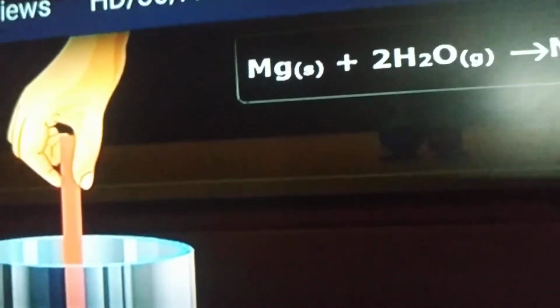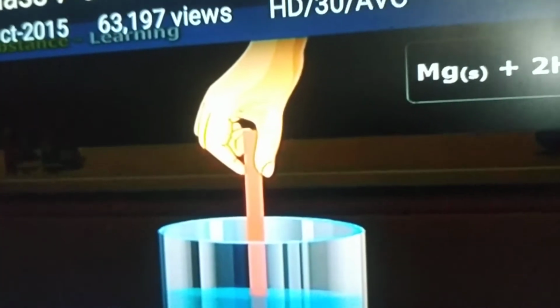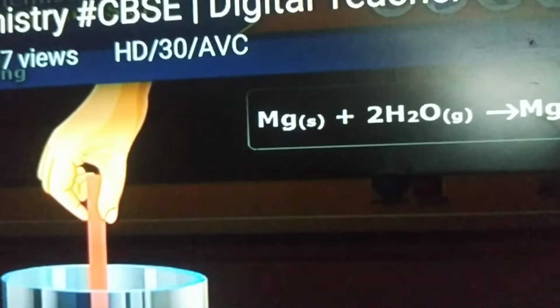So when the magnesium ribbon is burnt on flame, it is forming magnesium oxide. The oxides of magnesium are formed. When the magnesium oxide is dissolved in water, it forms magnesium hydroxide.